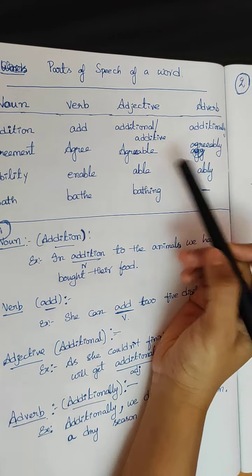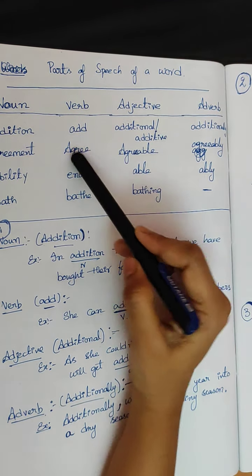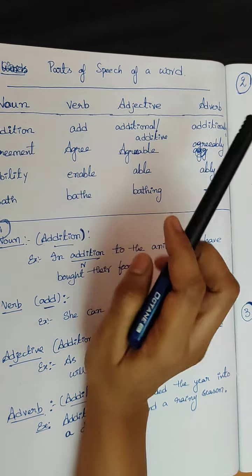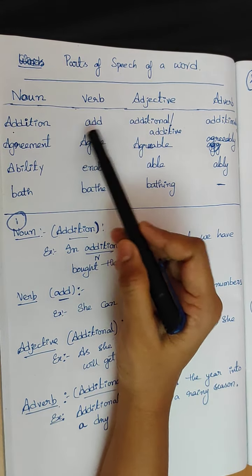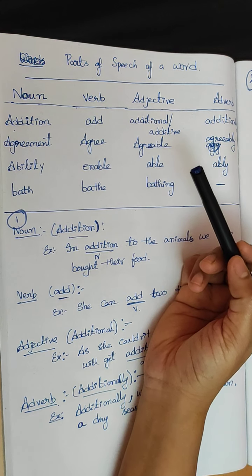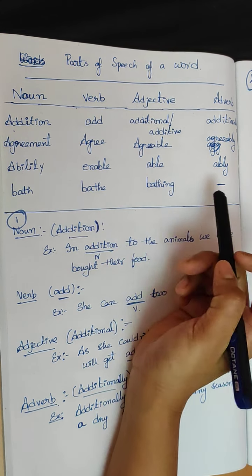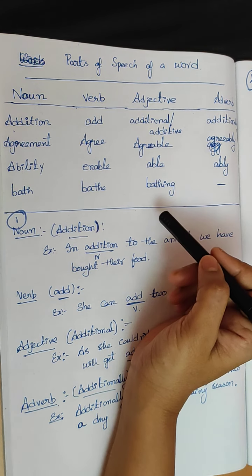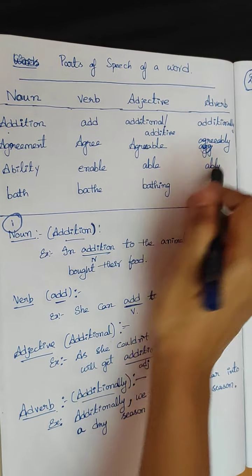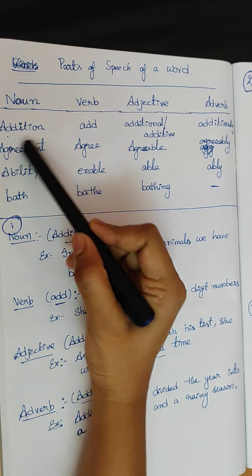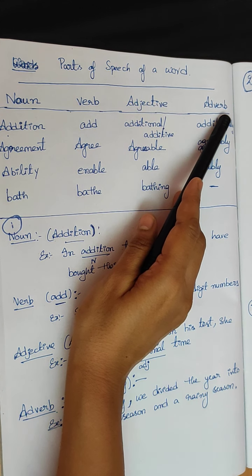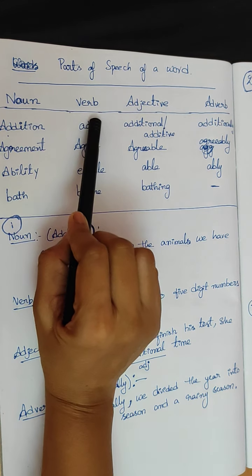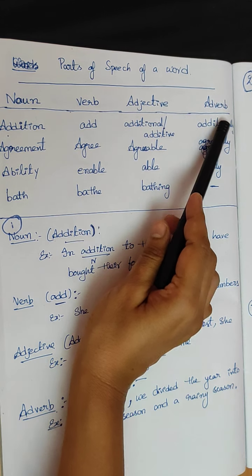But here I am going to talk about four parts of speech, based on only one word. I will take one word, and we can see how it has the four forms. Some words will not have all four forms. So here I have taken four parts of speech, that is noun, verb, adjective and adverb.